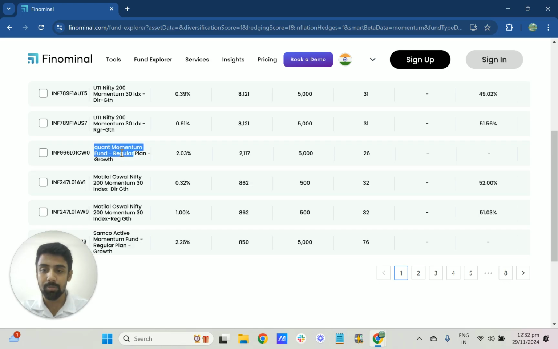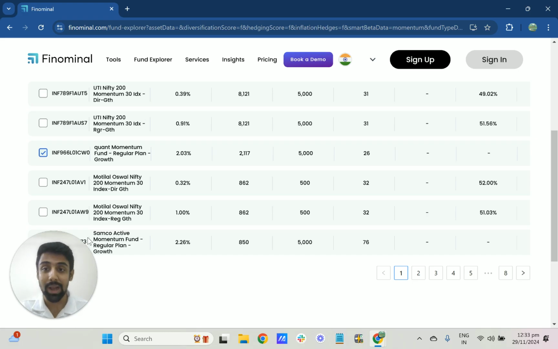You can see in the top six, that is the Quant Momentum and the Samco Active Momentum Fund. When I went through all the momentum funds in India, the surprising thing for me was that there are only two active momentum funds in India. So you don't have a lot of options to choose from. When you compare this to value funds or the small cap funds in India, you have a lot of options, especially in the size factor category. But in momentum, you only have two options when it comes to active funds.